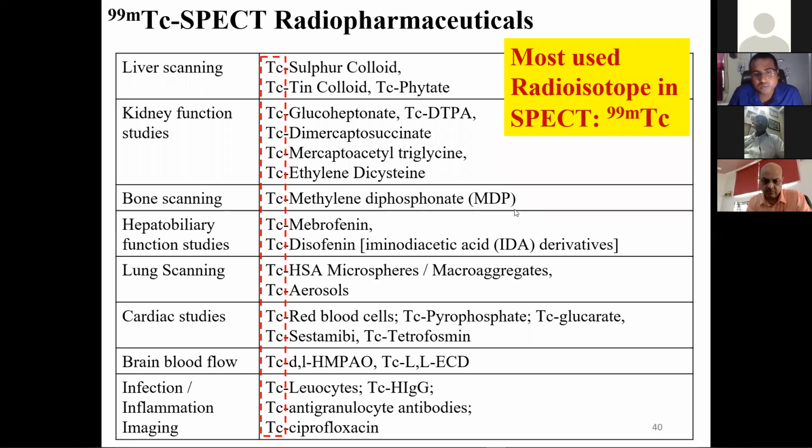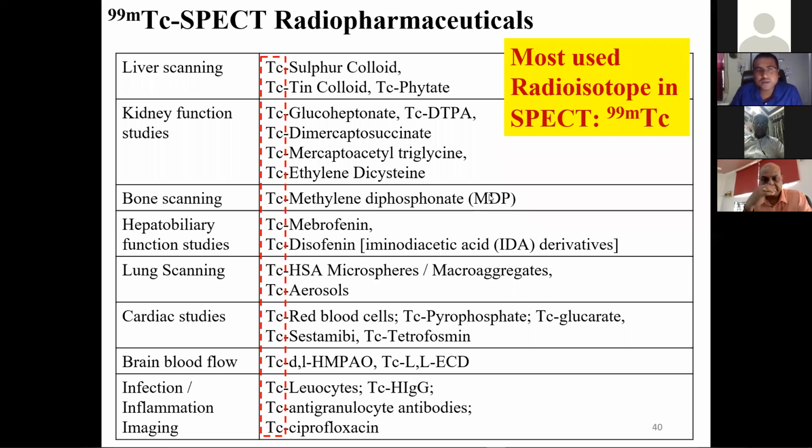It combines with an organic molecule and becomes specific to a particular organ. Just by changing the organic molecule, it becomes specific to a different organ. That way, with technetium-99 complexed with various organic molecules, we can scan the whole body, studying different things at different times for different purposes.